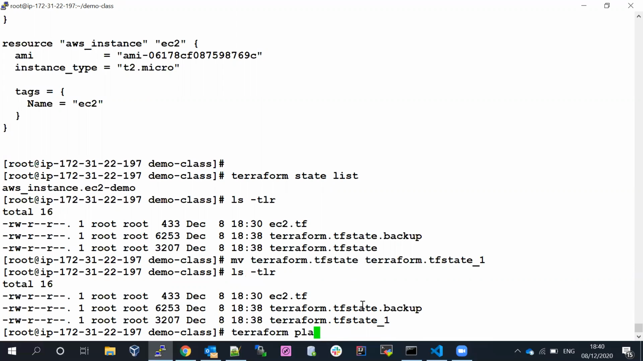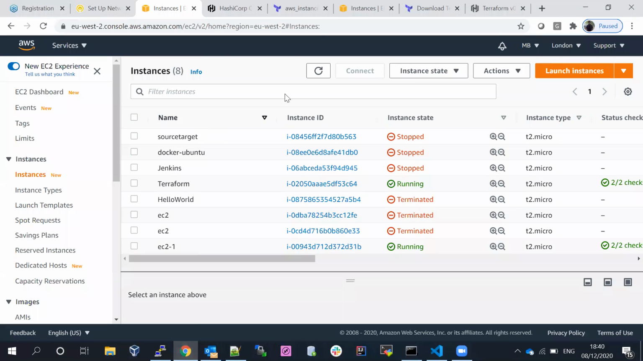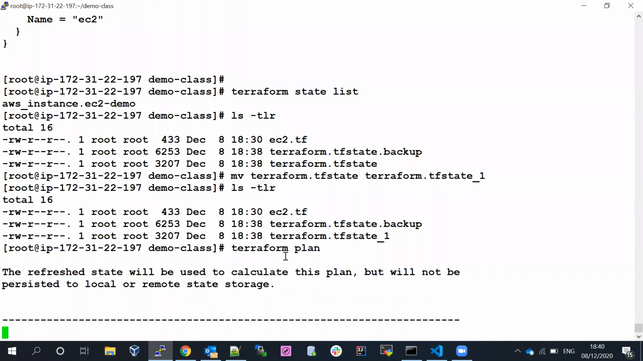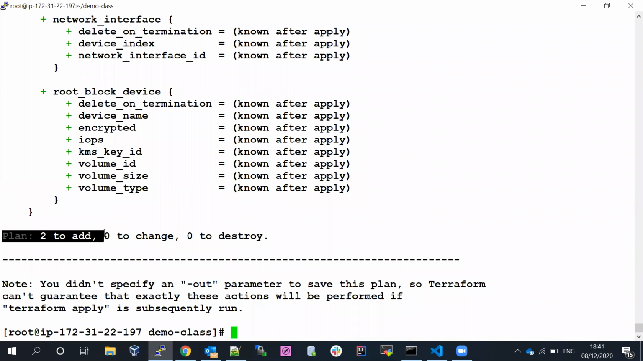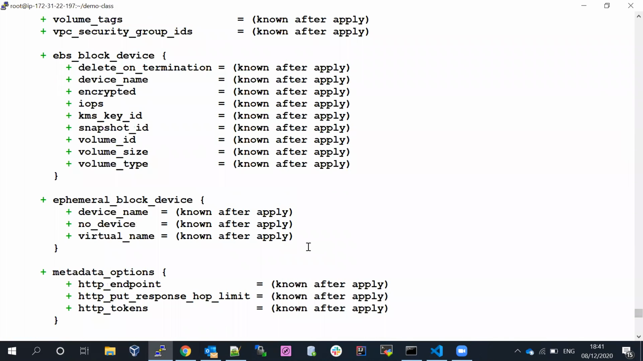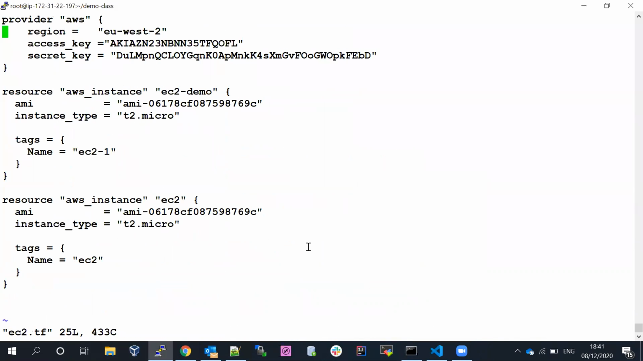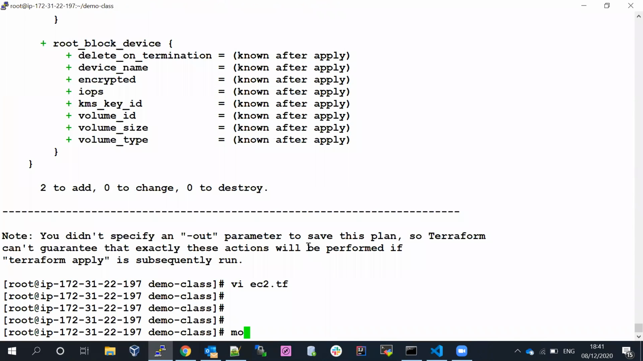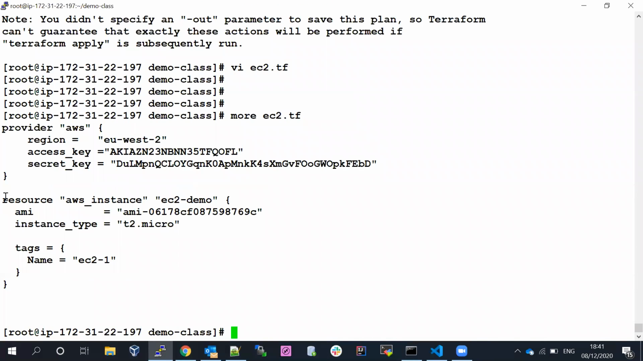We had the state file earlier, which had one particular server's information. Now if I run the terraform plan, let's imagine what's going to happen. It's going to create the two resources. What does that mean? We have already deleted this server, but the earlier state file only had the one resource, and that resource information was already in the state file.